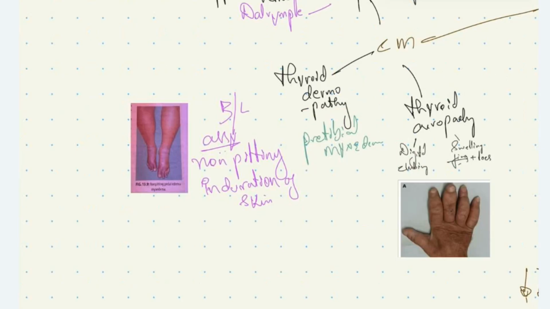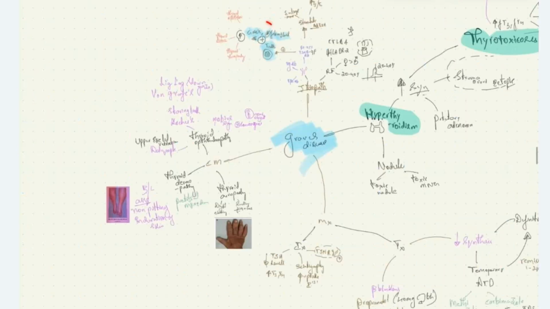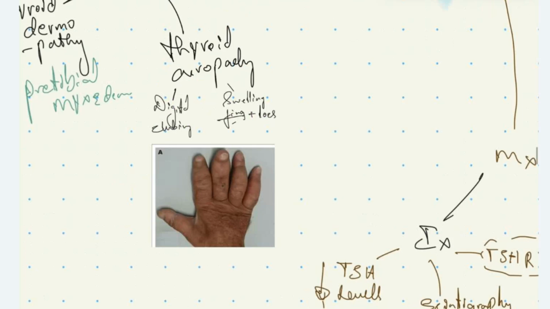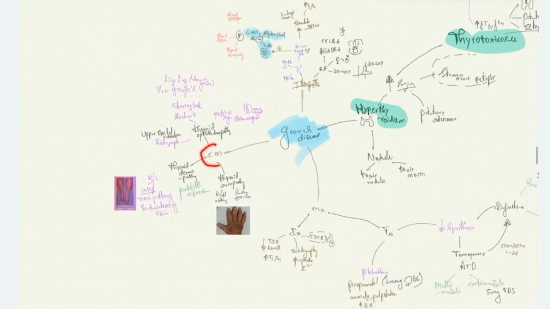What is thyroid acropathy? Thyroid acropathy is digital clubbing and swelling of fingers and toes. The reasons of which we saw: digital clubbing with swelling of fingers and toes. These are all the characteristic clinical manifestations that we see in Graves' disease. What are the other clinical manifestations that we see in case of Graves' disease?